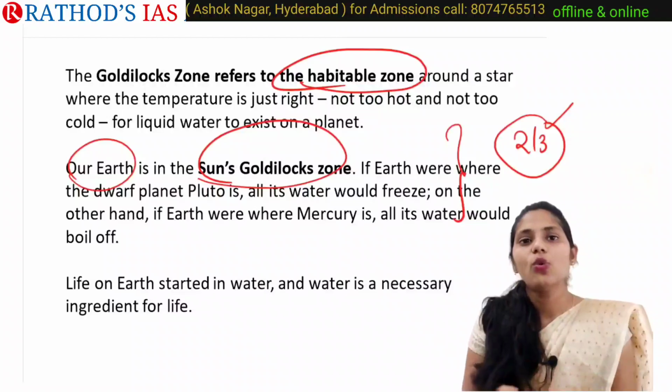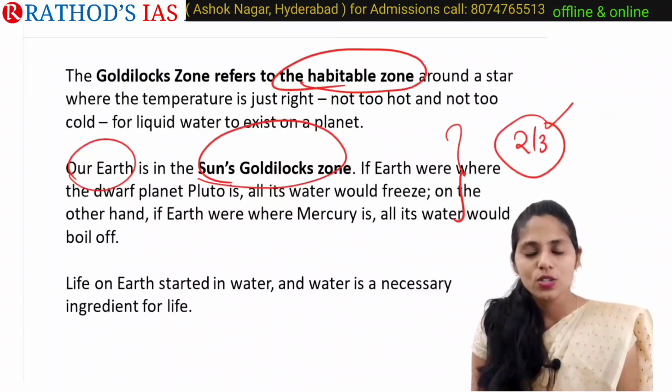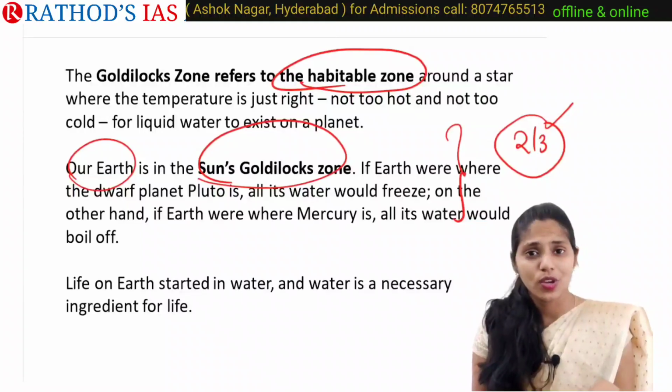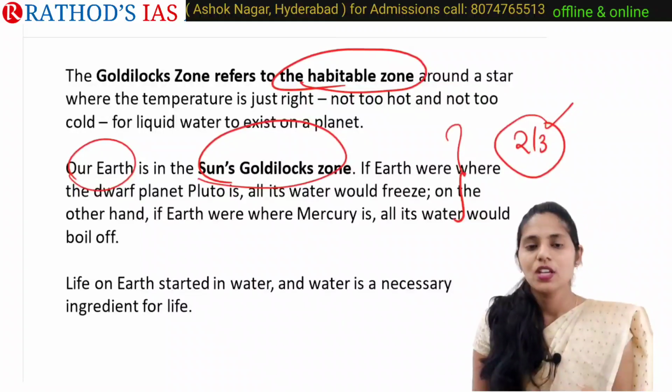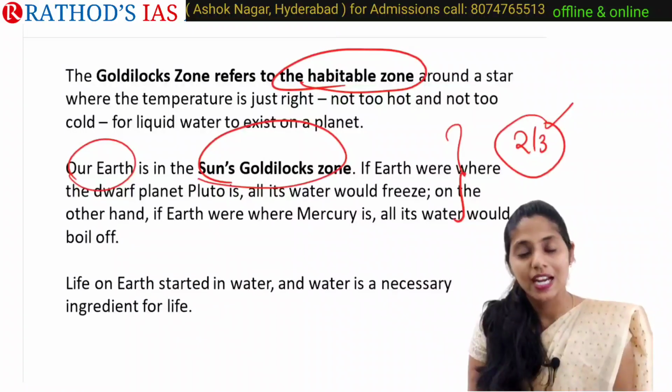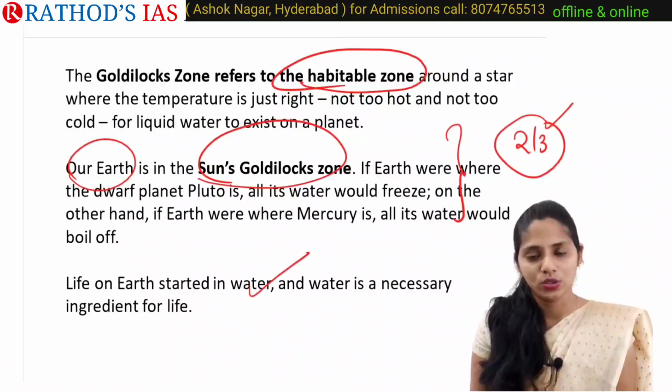So our Earth is the Goldilocks zone of the Sun. For the existence of life, water is very important. As you all know, life on Earth mainly started in water. So water is a very necessary ingredient for life. So this is about this Goldilocks zone.